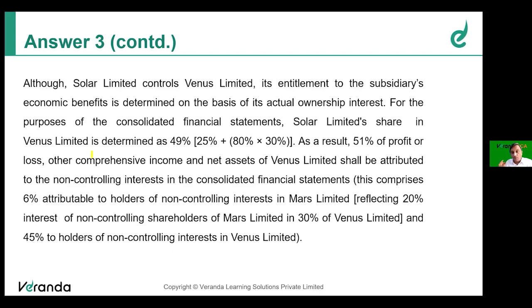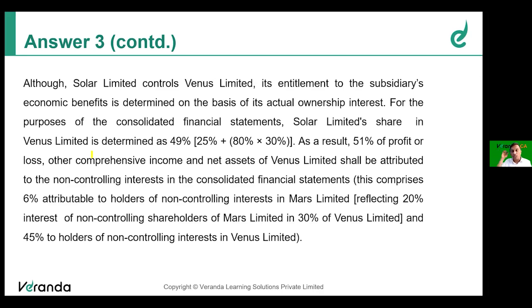So therefore, the non-controlling interest will be 20% of 30% plus 45% directly held by NCI. That is how we come to a conclusion that in the company Venus Limited, NCI will be 51%.